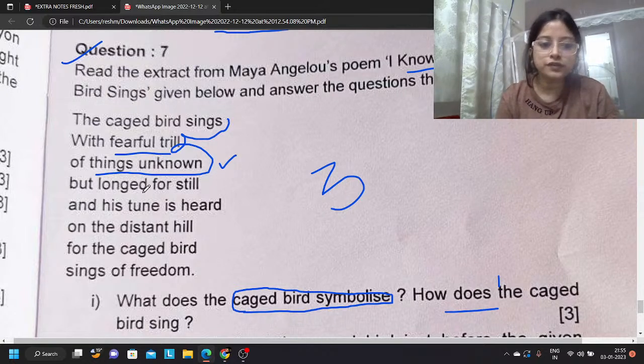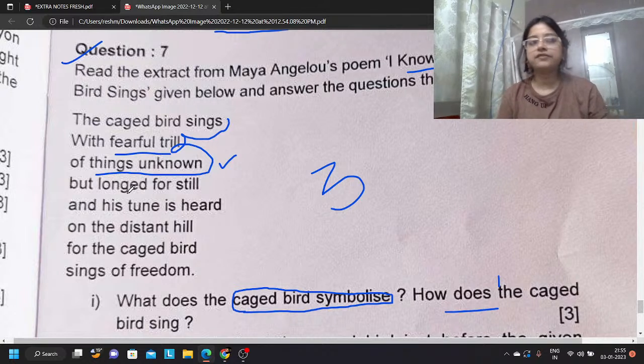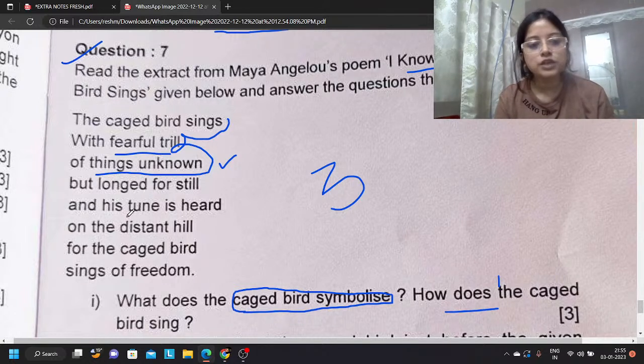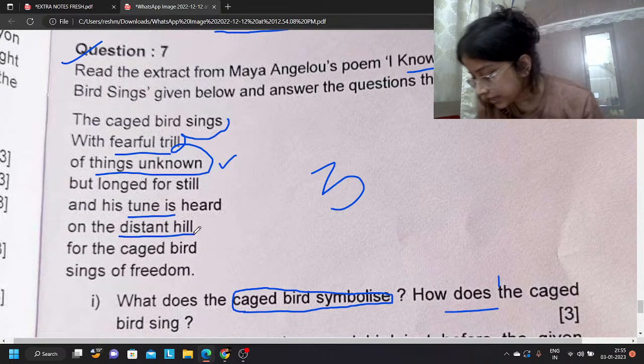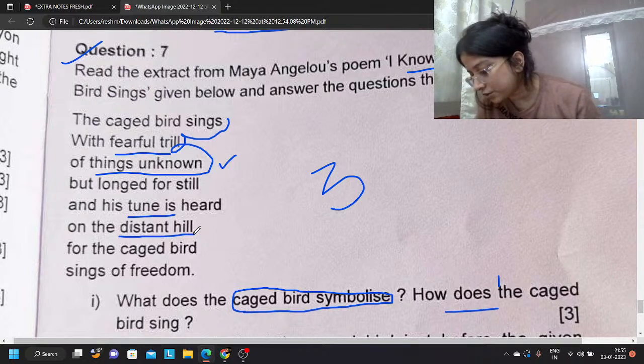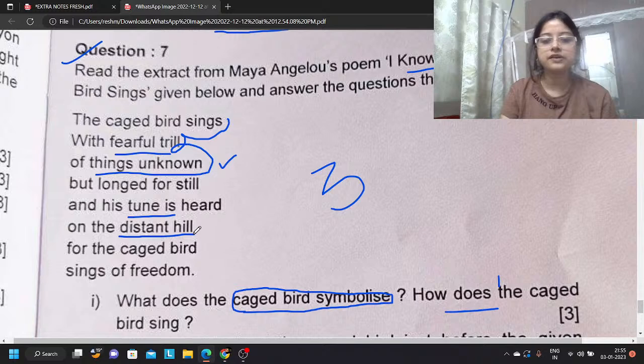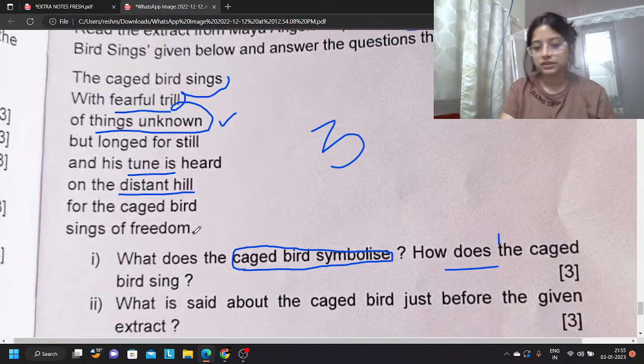However, she longs for freedom. Her feet are tied every single way. She is deprived of freedom, but she keeps singing so that people come to know about the problems they face. The caged bird sings with a fearful trill because she doesn't know what the future is, but still has hope that it will be heard on a distant hill. Very good, Anshika. Exactly correct answer.